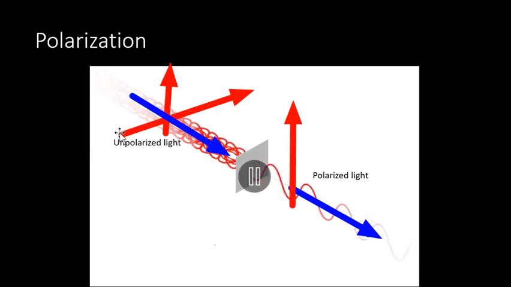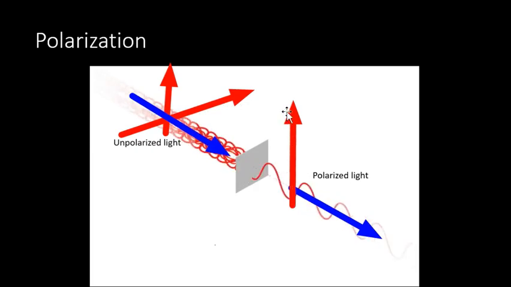Look here, in this case the light is vibrating along x and along y, and the light is propagating, moving along z. This blue direction shows the direction in which the light is moving, and the red arrow shows the direction in which the light is vibrating. Now the phenomenon in which you restrict the vibration to just one plane.